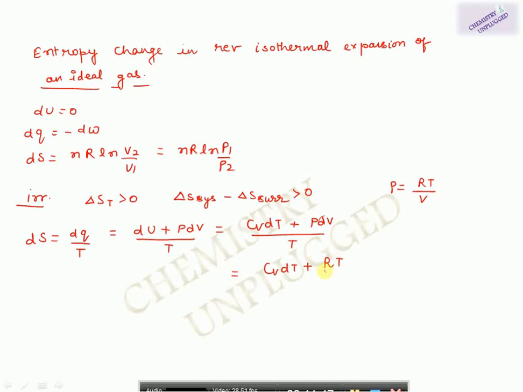So it will become CV dT plus RT over V dV. So I can also write it like this.